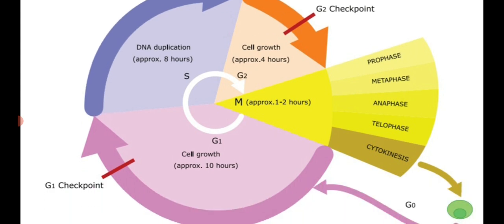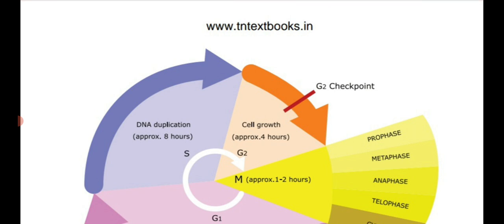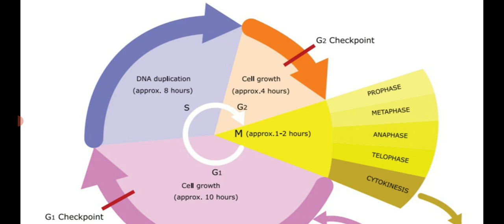The last one is the M phase. It mostly lasts 1 hour or 1 to 2 hours, and consists of different stages: prophase, metaphase, anaphase, telophase and cytokinesis. Finally, it leads to the G0 stage. So this is said to be the cell cycle diagram. It's very important, a 3 marks question.